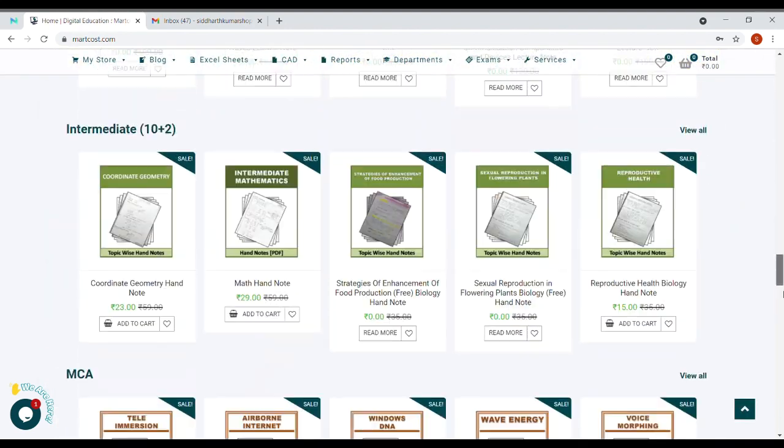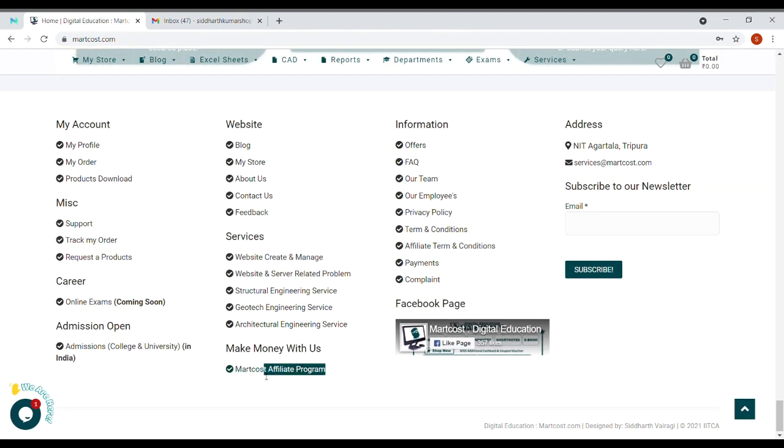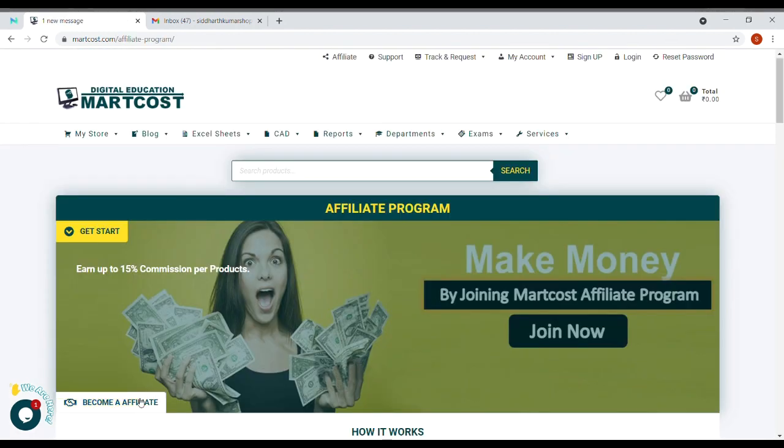Scroll down and go to the footer menu. After that, click on the Martcost affiliate program option. Now click here to become an affiliate.